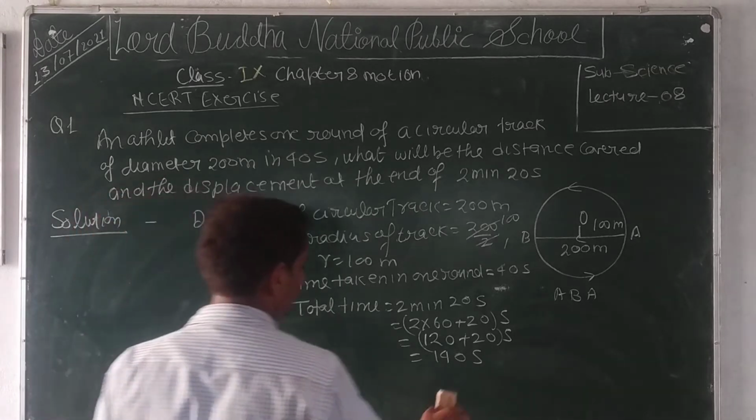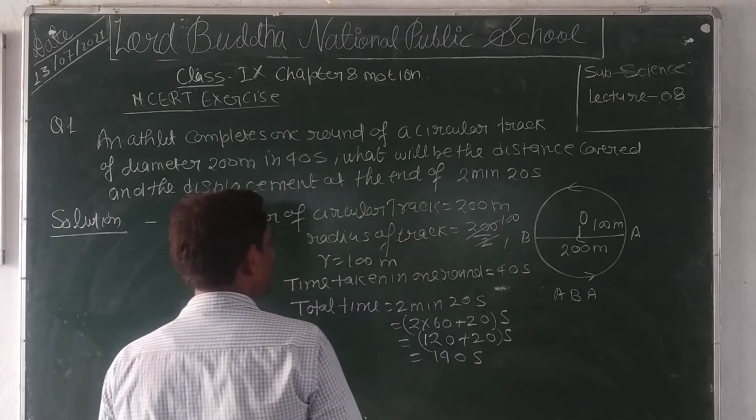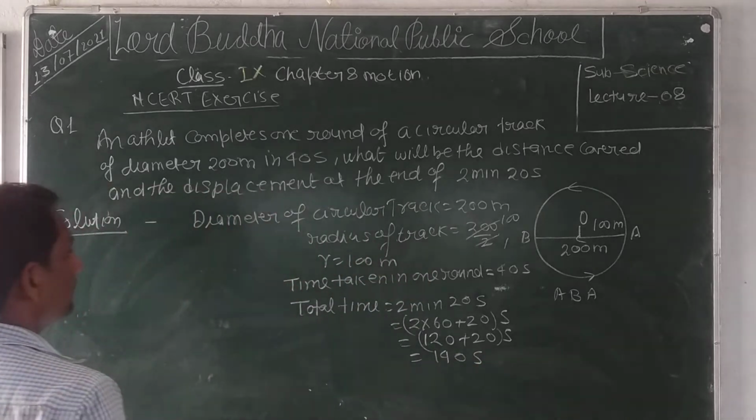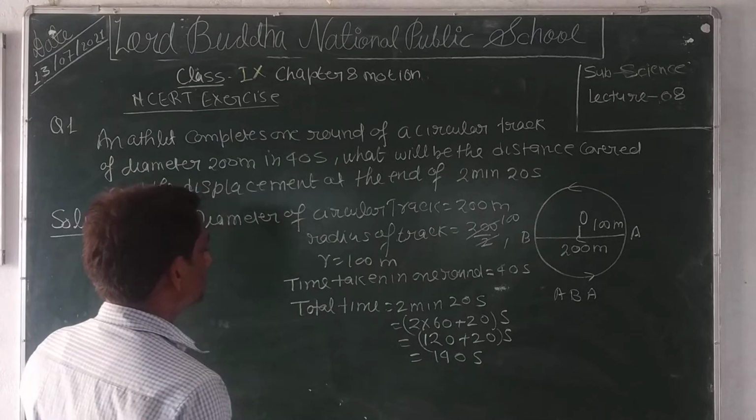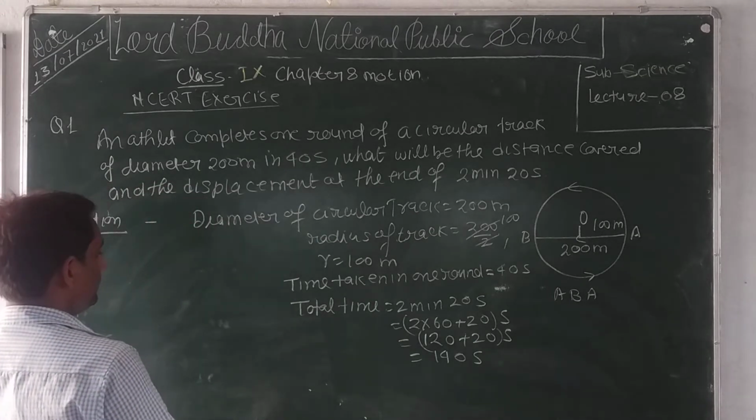Now, number of rounds completed on the circular track in 140 seconds.